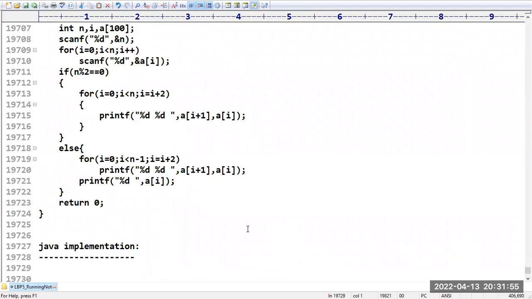Instead of two loops, in one loop I think it is not possible, because for even length you have to get a separate output, and for odd length a separate output, because one element extra you are going to get. Yeah, you try to do it, Rakesh. If possible, you try to do it, no issues. If you do, then one element will be repeated definitely. Yeah, try it and post it on the group.